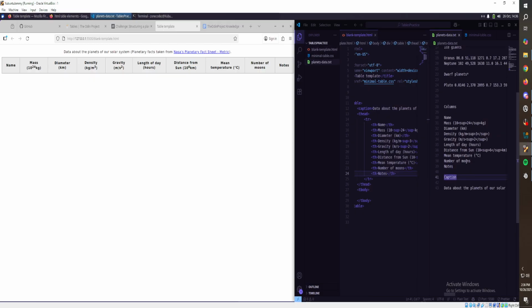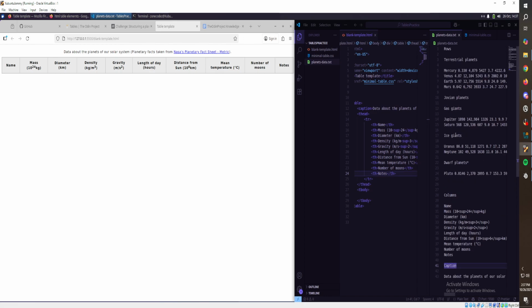So now that's everything, right? So now we got to go to our planets. So we want to have another row that's going to be a label. All right, nice.